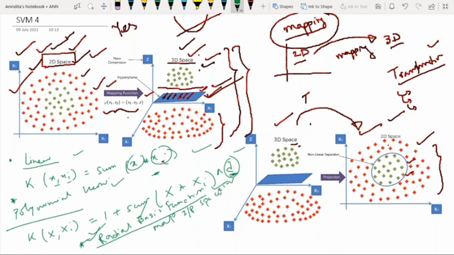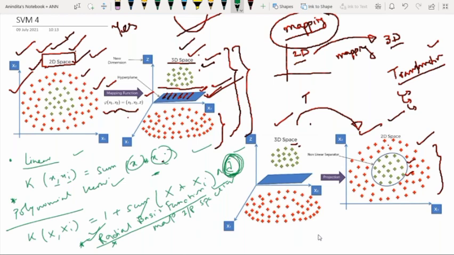That's why it is better; instead of giving the degree of the polynomial manually each time, we have this flexibility with the radial basis function.